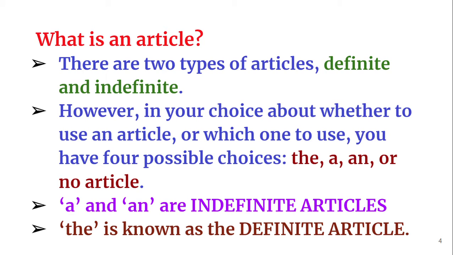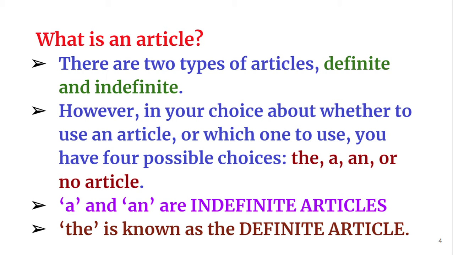However, when it comes to the usage of articles, there are four possible choices for the students. We can say the dog, we can say a dog, or we can say an apple, or there is no article at all. We simply say lunch. We don't say the lunch or a lunch. We don't say a bread, a water. We don't say the water. We simply say water. So there are four possibilities.